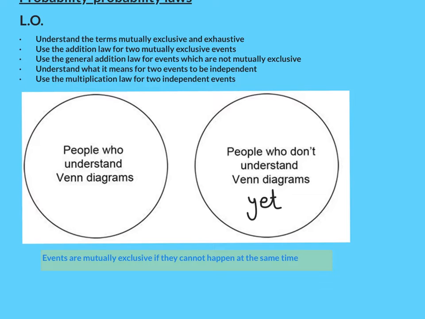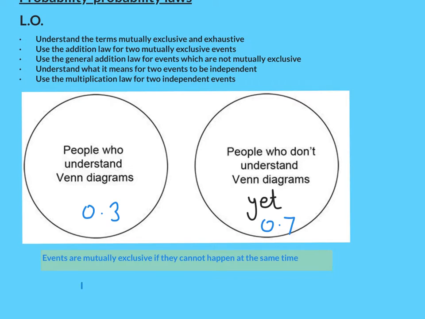And there's a formula around this which is called the addition rule for mutually exclusive events. Looking at our diagram, if I wanted to know the probability that either people understand Venn diagrams or don't understand Venn diagrams, let's say the probability of being one of the people who understands Venn diagrams was 0.3 and not yet was 0.7.